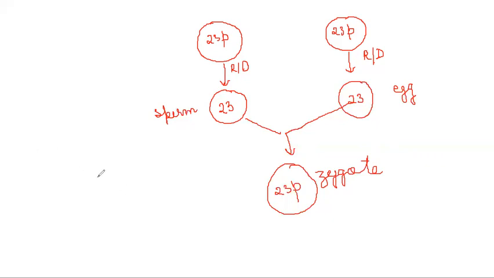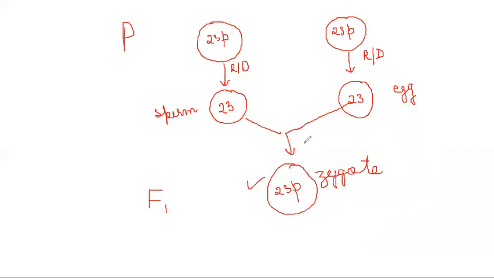So what is the significance of meiosis? Why do we need meiosis? We need meiosis to maintain the constant number of chromosomes generation after generation. Let's say this is the parent generation. The parent generation has 23 pairs, and the next generation, let's say the F1 generation, also has the same number of chromosomes. This is why meiosis is so important, and we cannot have gamete formation through mitosis.